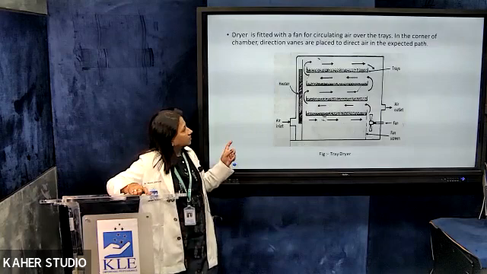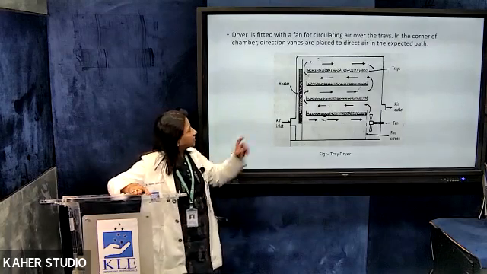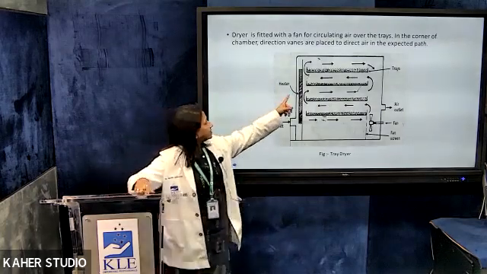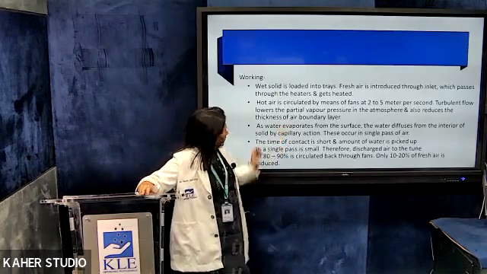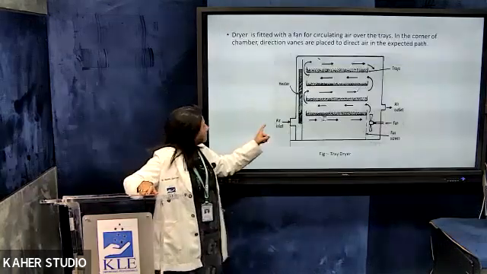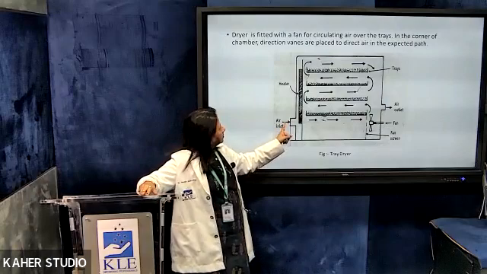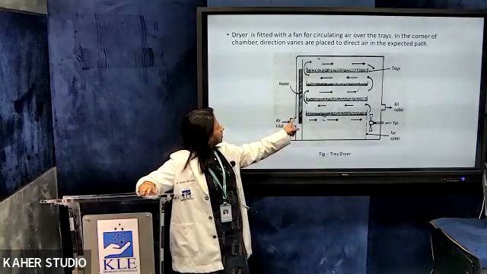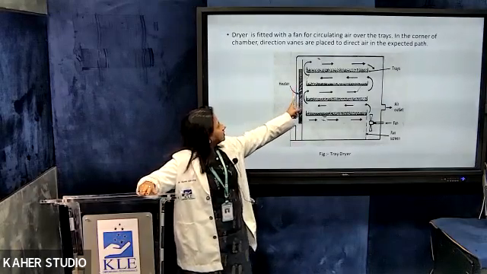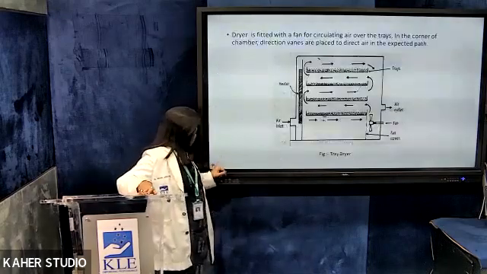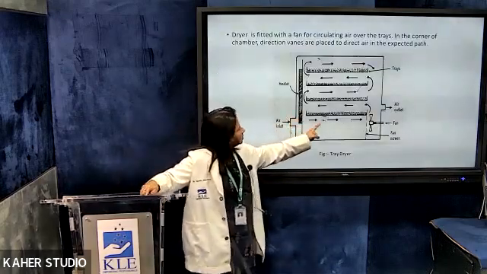This is how it can be shown schematically. These are the trays. These are the heaters that are placed. This is the air inlet, and there the air is let in. It goes through the heater. This heated air then goes over the trays in this fashion.